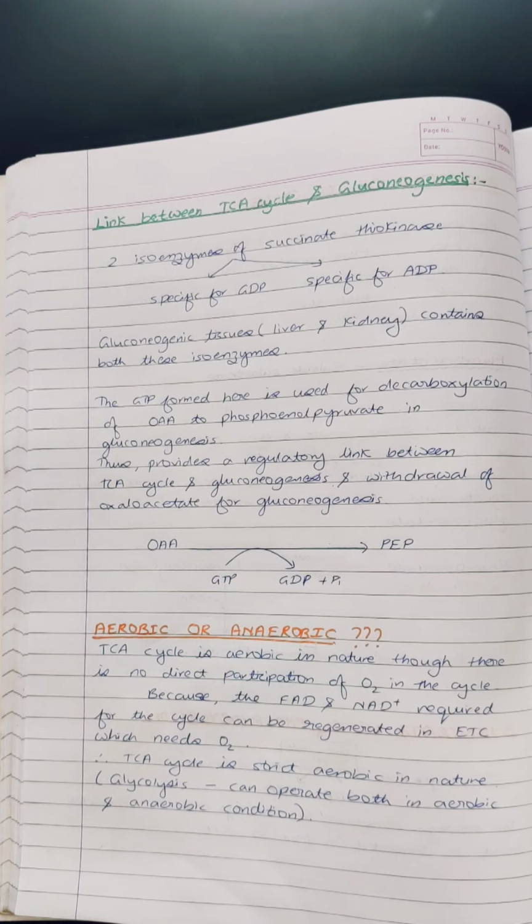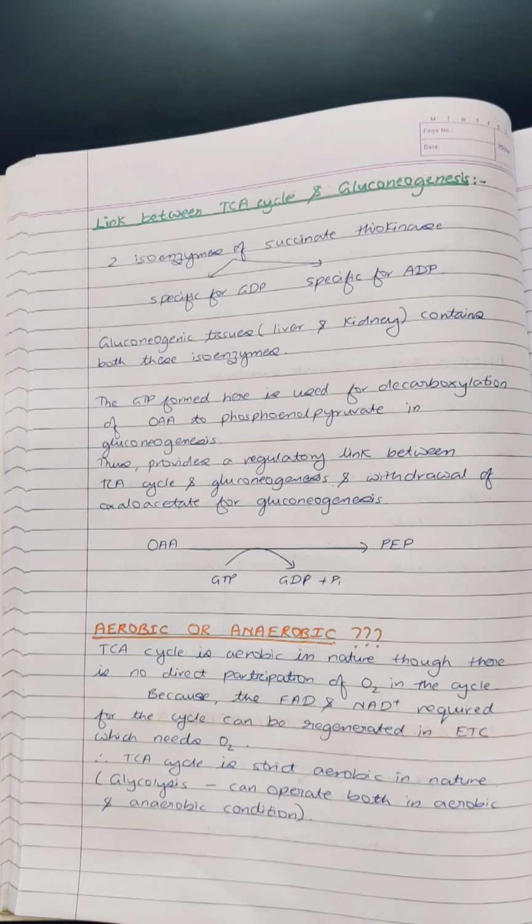When we study the electron transport chain, we will see that oxygen is required in the last step. Hence for the continuation of the TCA cycle, NAD plus and FAD have to be regenerated from the electron transport chain, and to continue the electron transport chain, oxygen is needed.